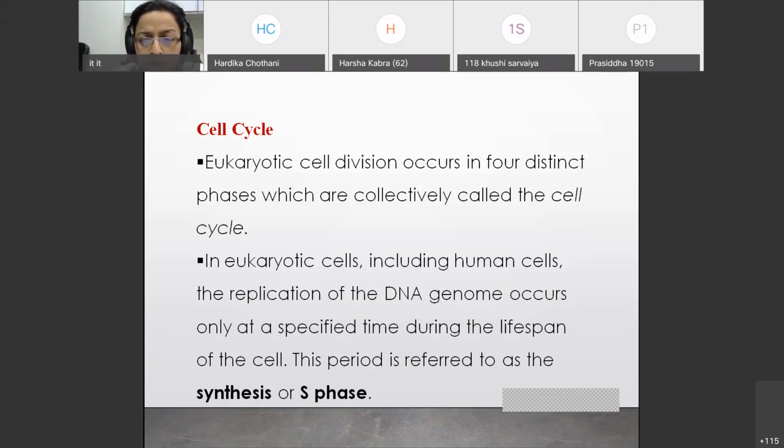Now in the human cell, the replication of DNA. So the next topic is replication. That's why I am telling you about the cell cycle. Replication of the DNA genome always occurs in the S phase of the cell cycle. Remember this thing: it occurs in the S phase of the cell cycle.